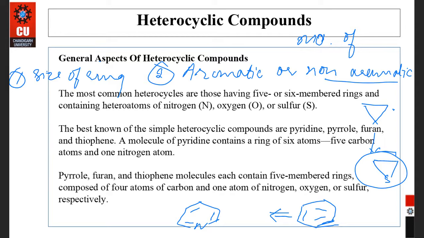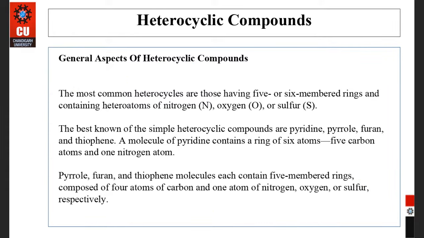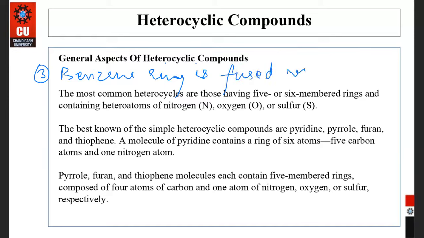And the third category is on the basis of when a benzene ring is fused with any hetero ring, like in this way.